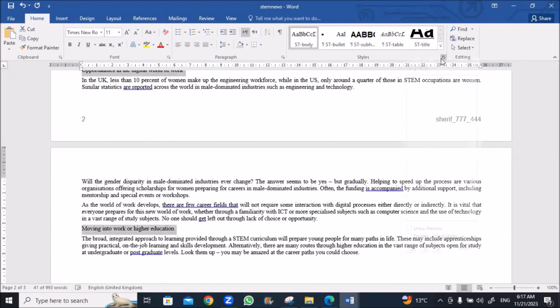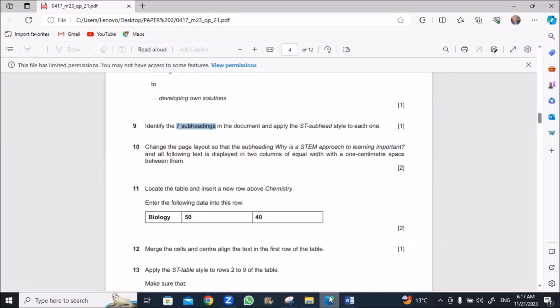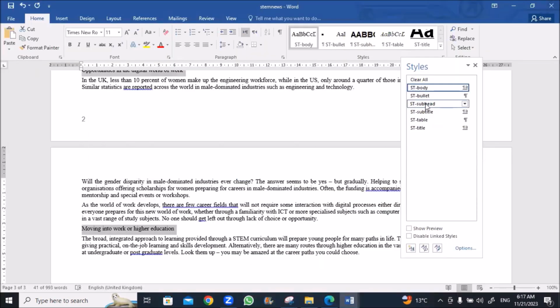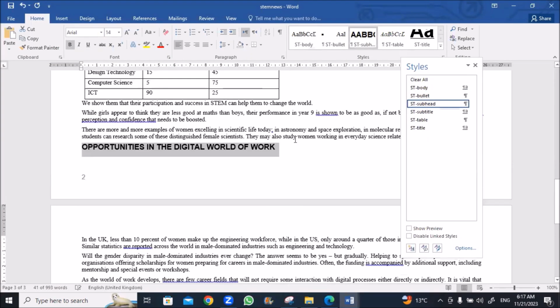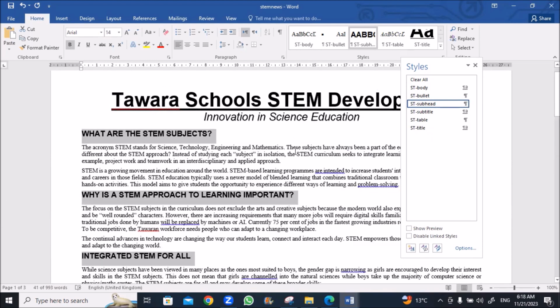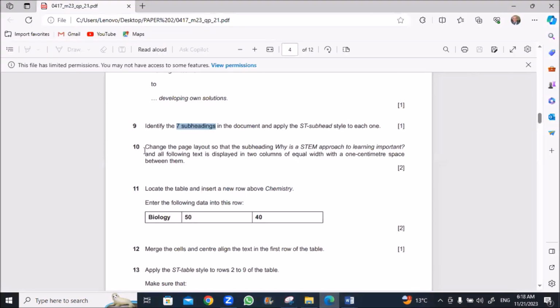Then apply which style? ST subhead. Okay. ST subhead for this subhead. Okay. Back to exam.